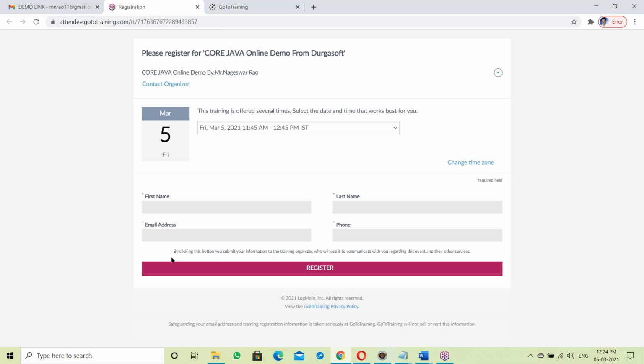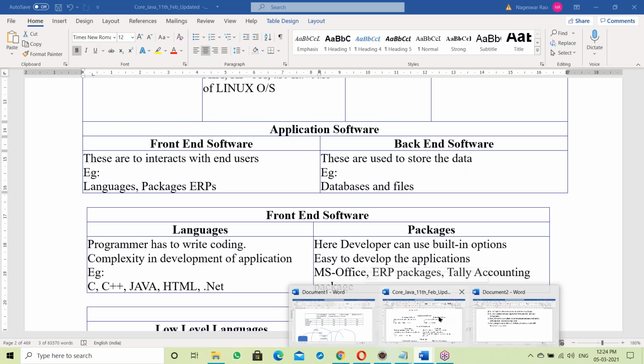It's a user interface. It interacts with end users, collecting data from end users and storing it somewhere. That location is called the backend. Backend is a location where all the data is stored and maintained. So, front end and backend.